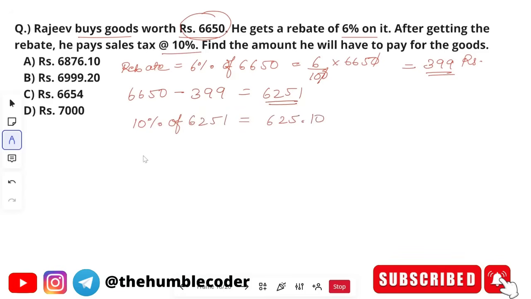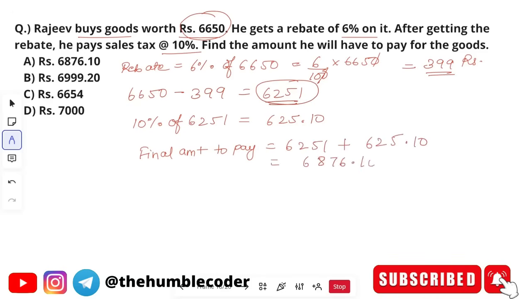So the final amount that he will have to pay for the goods. The final amount to pay will be how much? The amount after rebate, which is 6251, plus the tax value, which is 625.10. When we solve it, we will get the final answer as 6876.10. Option A is the correct answer for this question.